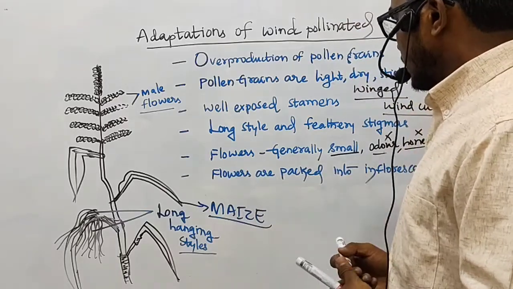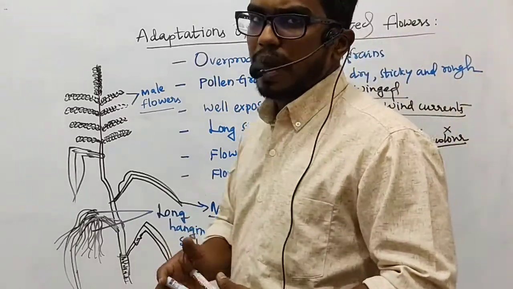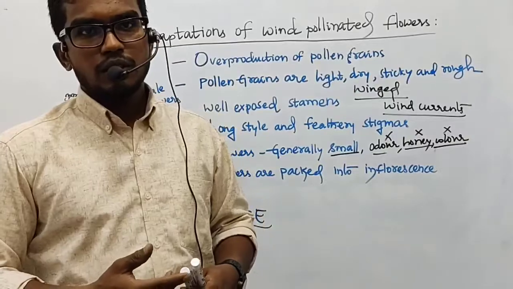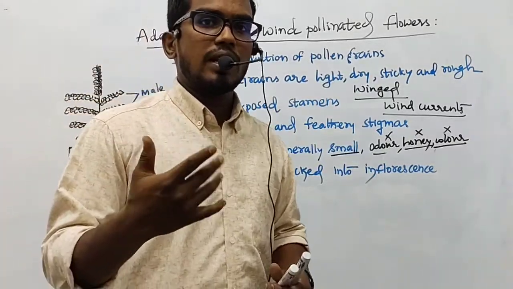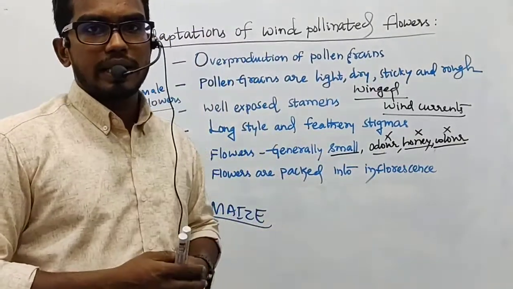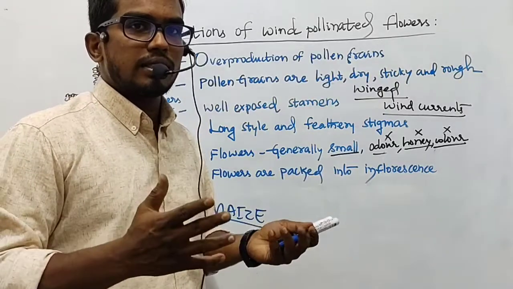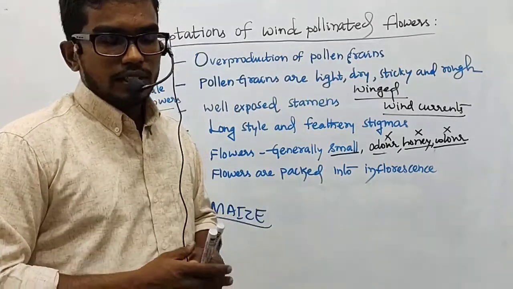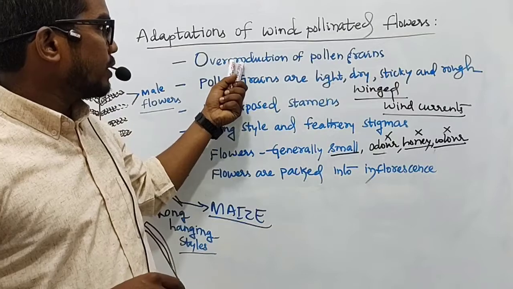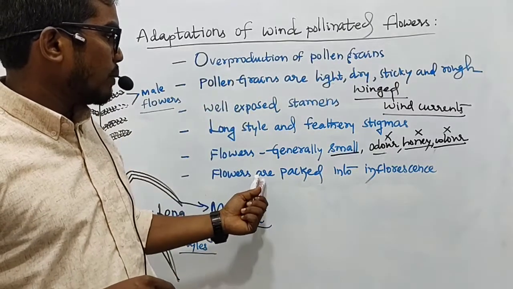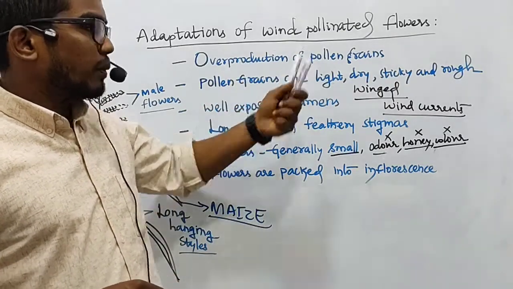Then flowers in most of the cases are packed into inflorescence. When there is an inflorescence, as we all know, a cluster of flowers would be there. So they produce numerous thousands of pollen grains. So let me tell you children, as I said in the first point, it is matching this point anyway. So overproduction of pollen grains.